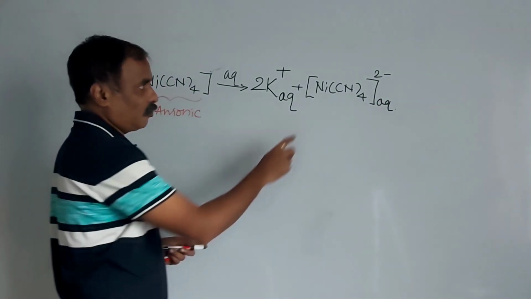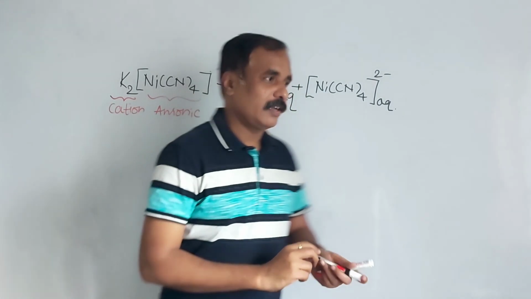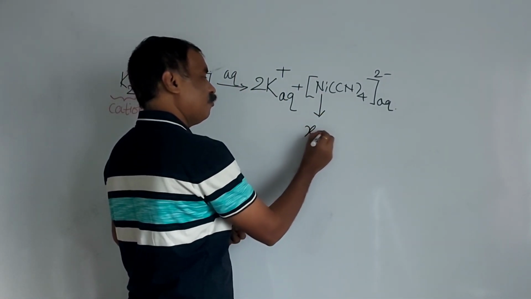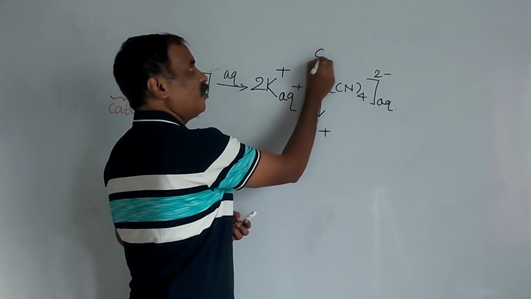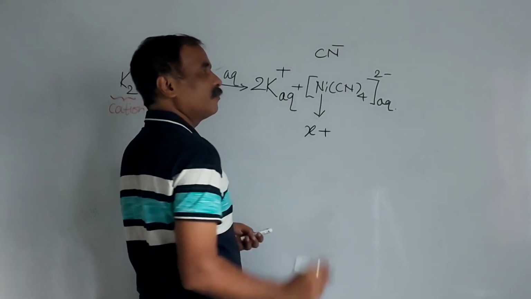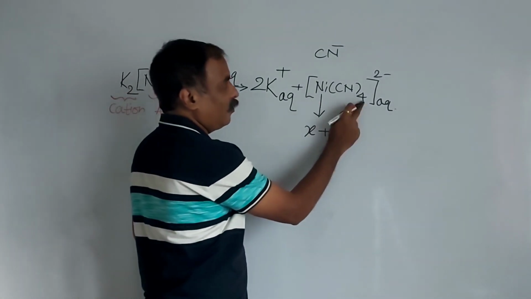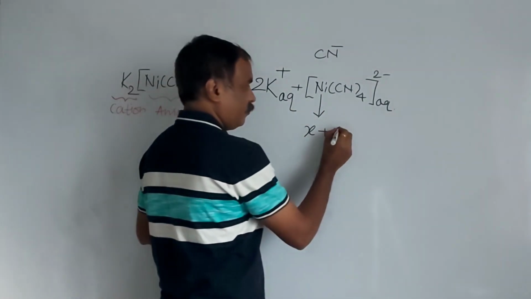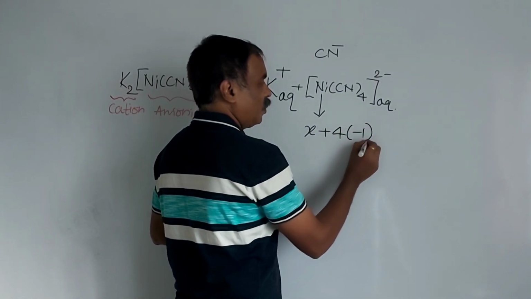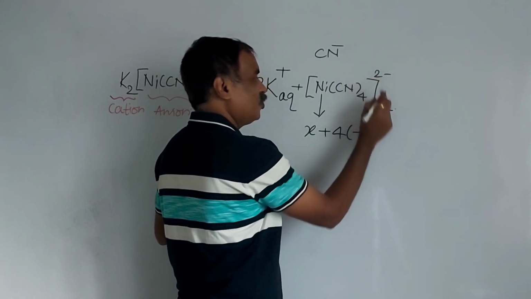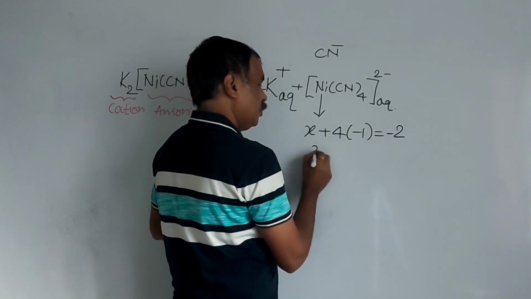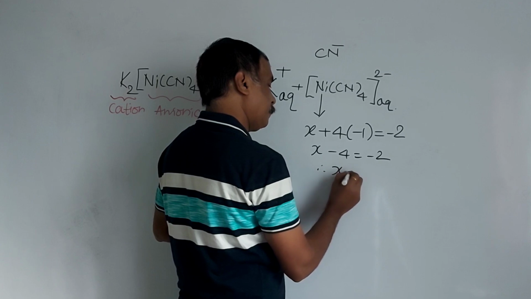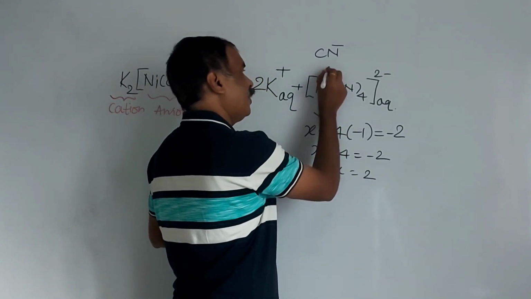So here we have to find out the oxidation number of nickel. Consider the oxidation number of nickel is X, plus CN-, it carries a -1. How many? 4. This is a homoleptic complex. Identical ligands are there. So 4 into -1 equal to the total charge on this bracket, which is -2. X minus 4 equal to -2. Therefore, X equal to 2. And the oxidation state of nickel is 2.